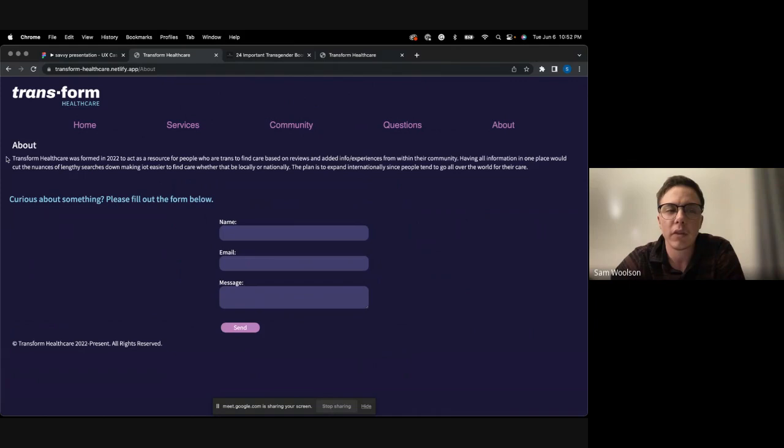The about page gives a quick brief about how the company was formed, who it's for, and what the plan is eventually. And if they were curious about something or they just wanted to inquire about partnerships, maybe they can go ahead and fill out this form here and send.